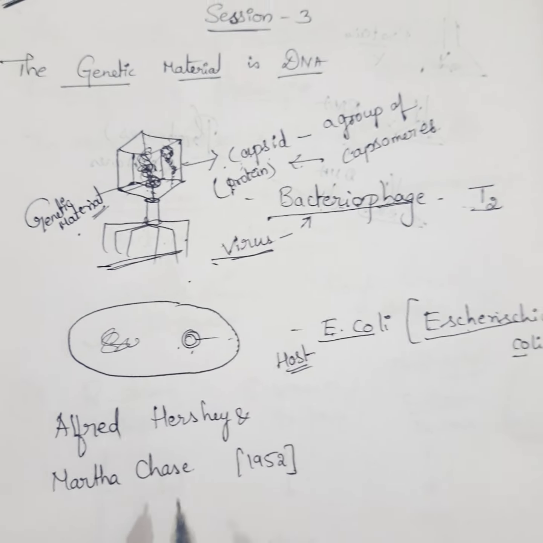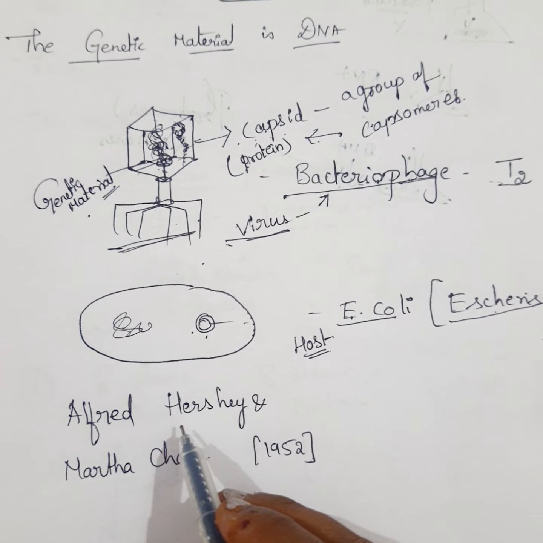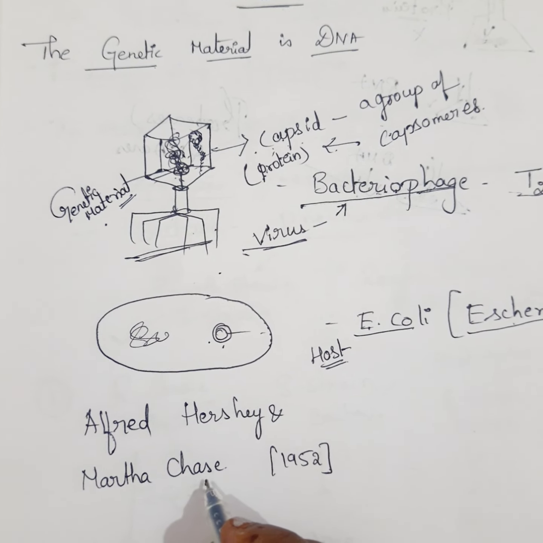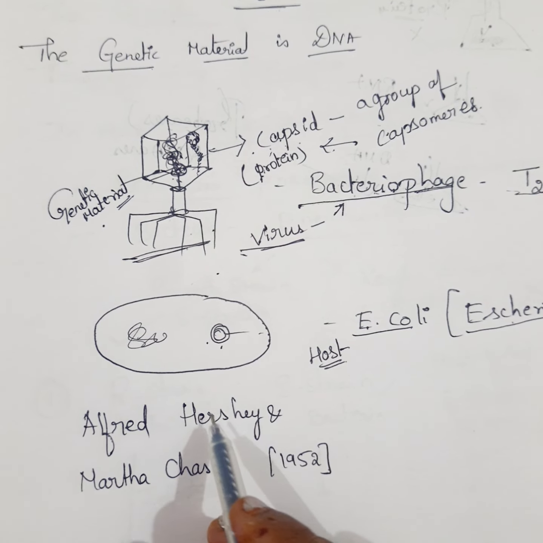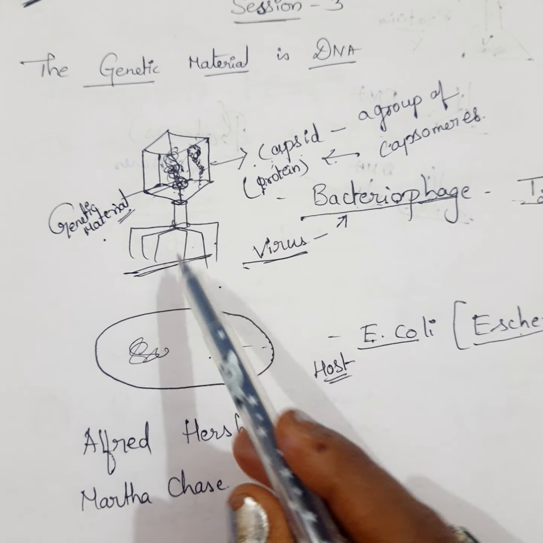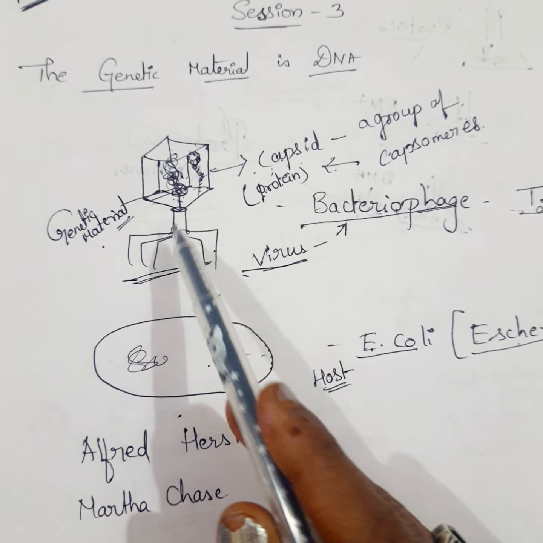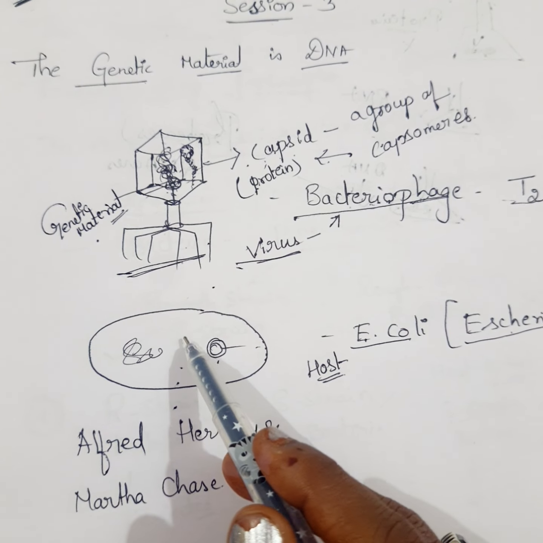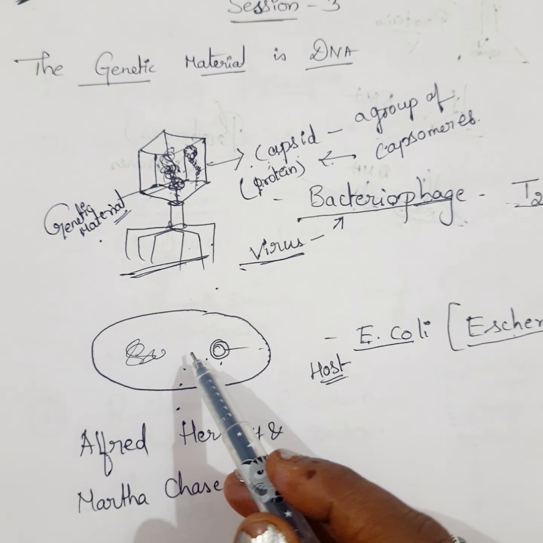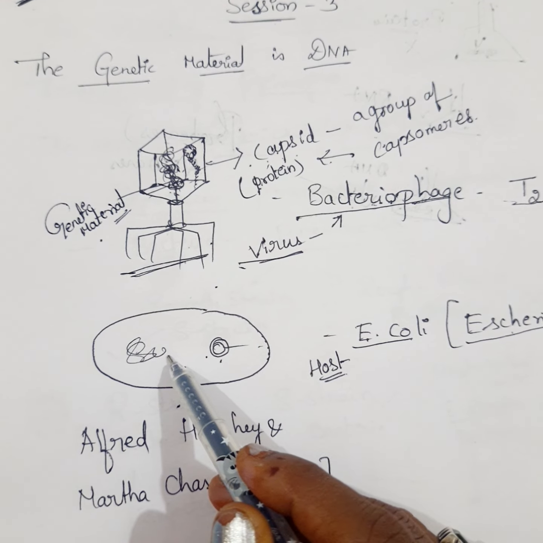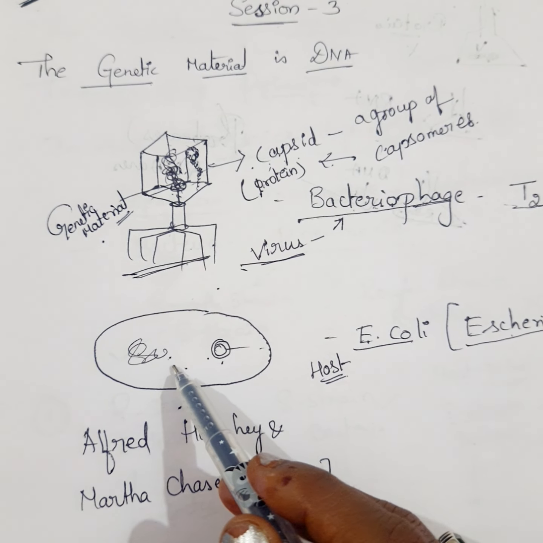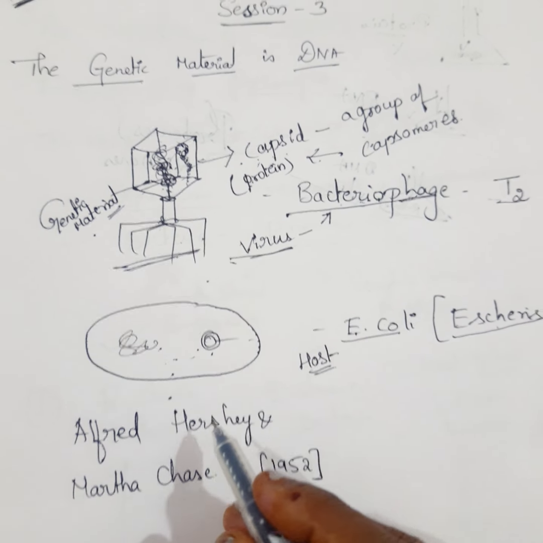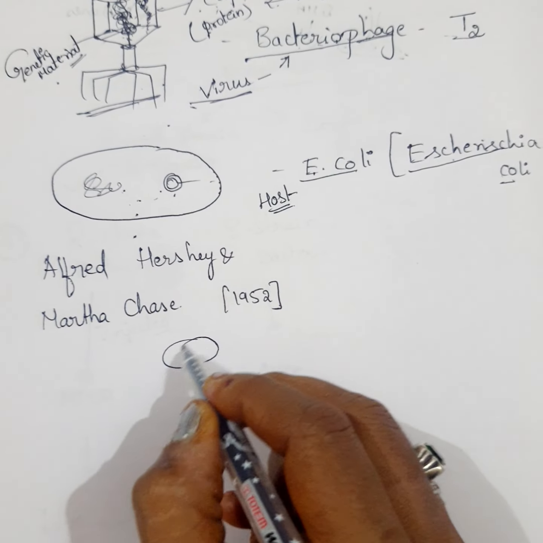But in our experiment, Alfred Hershey and Martha Chase wanted to find out how this takes place and what is transferring, whether it is the protein part or the genetic material going to the bacteria. Generally, we know that bacteria divide about once every half an hour into two parts by the process called binary fission.